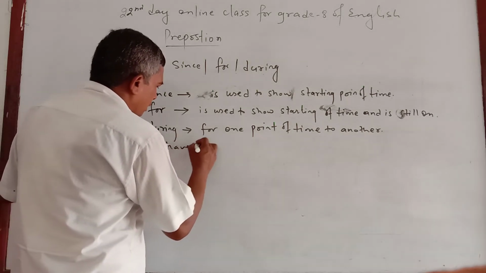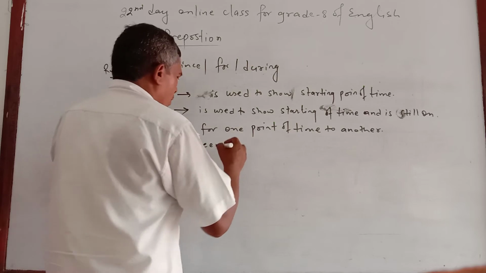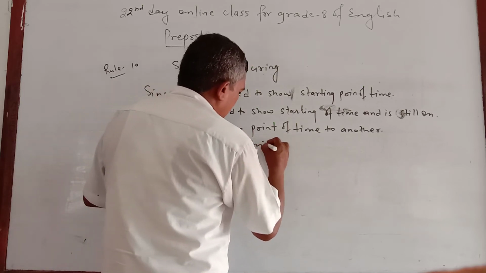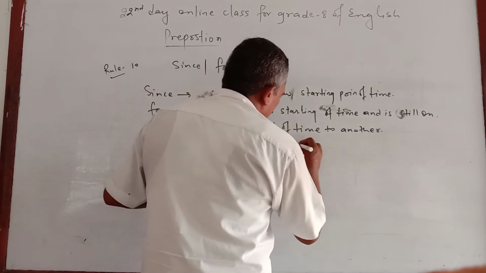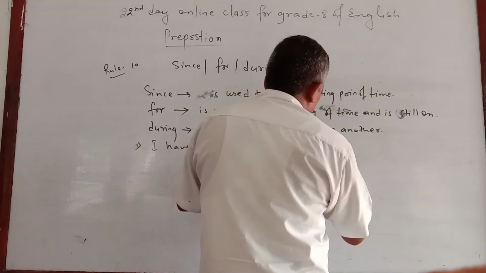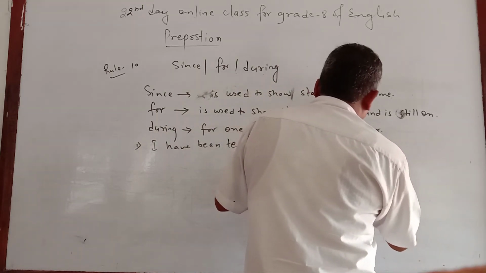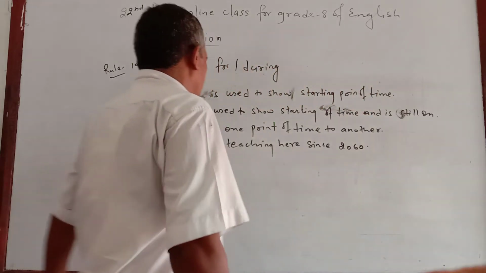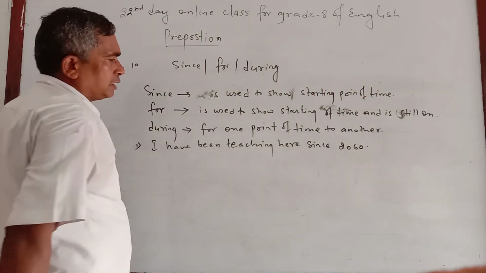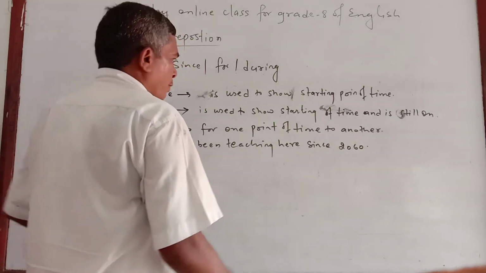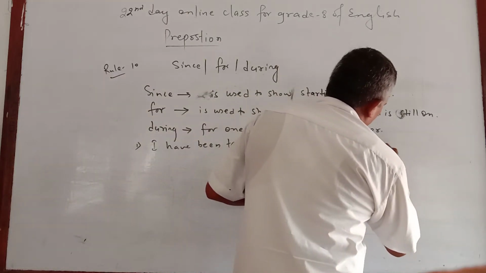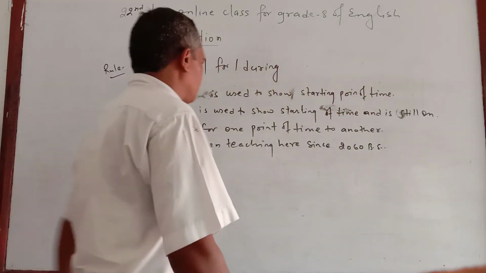I have been teaching here since 2016. Now here, I have been teaching here since 2016 BS. Otherwise, you will be in confusion whether AD or BS.